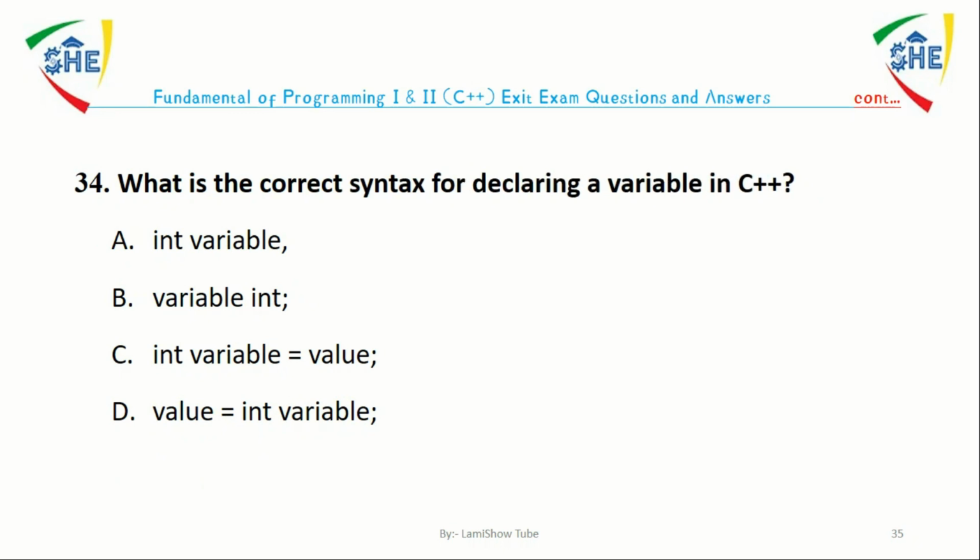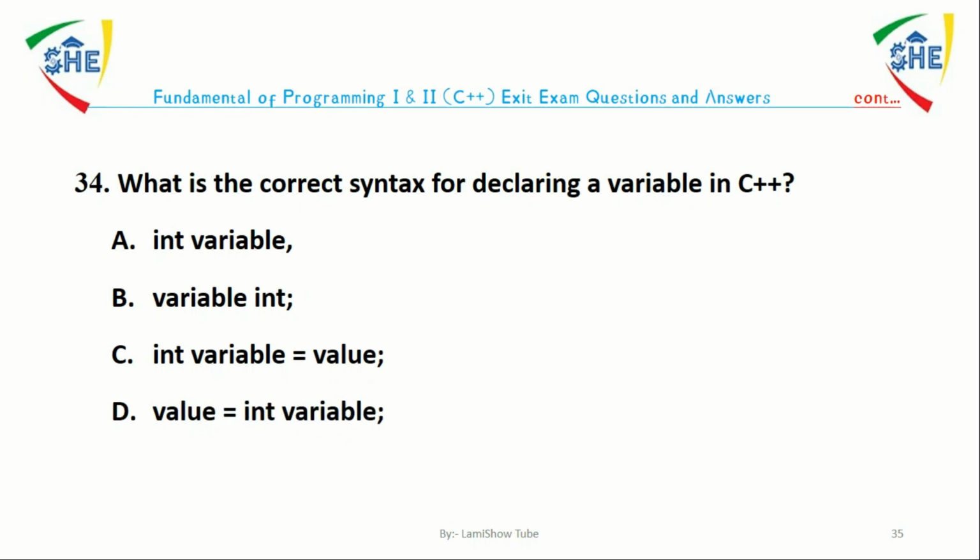Question number 34. What is the correct syntax for declaring a variable in C++? A. int variable, comma. B. variable int, semicolon. C. int variable equals value, semicolon. D. value equals int variable, semicolon. The answer is C. The correct syntax for declaring a variable in C++ is to specify the data type followed by the variable name and optionally an initial value.